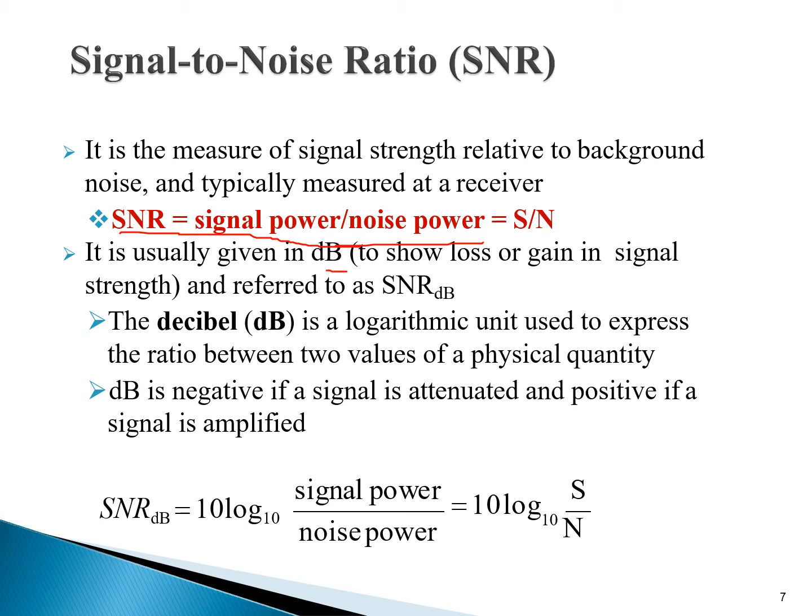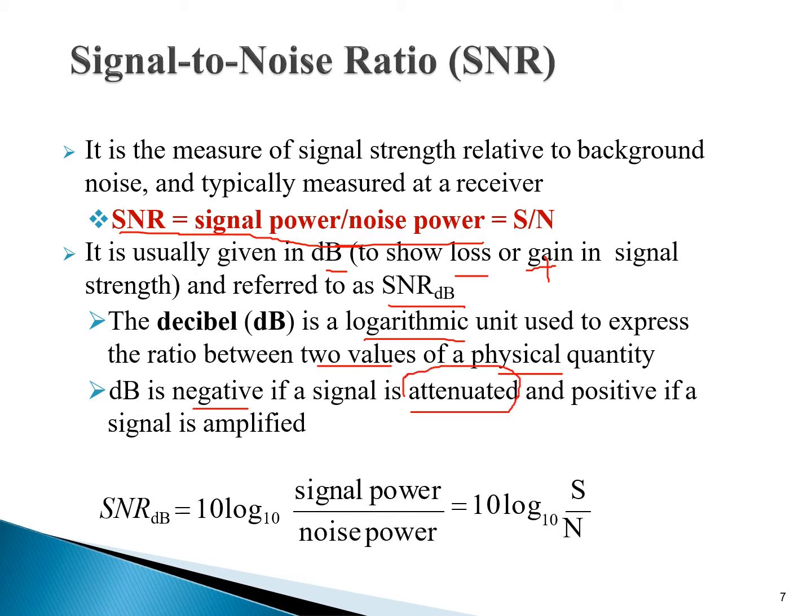This is a decibel, to show the loss or gain in signal strength, and it is referred to as SNR dB. The decibel is a logarithmic unit which is used to express the ratio between two values of a physical quantity.